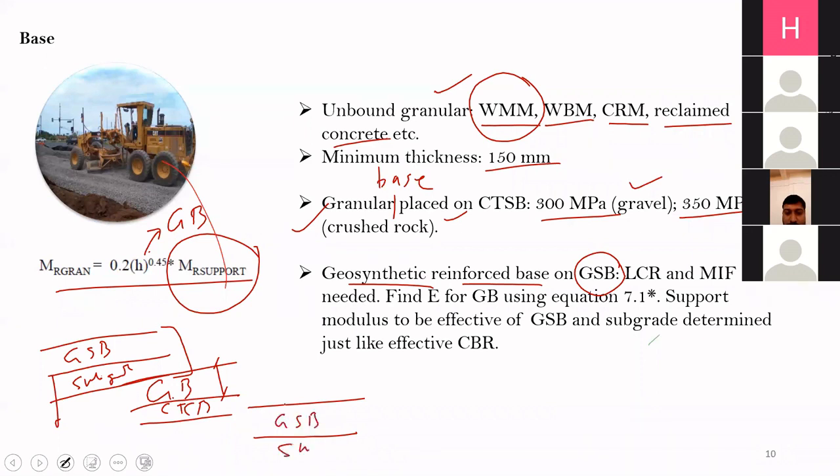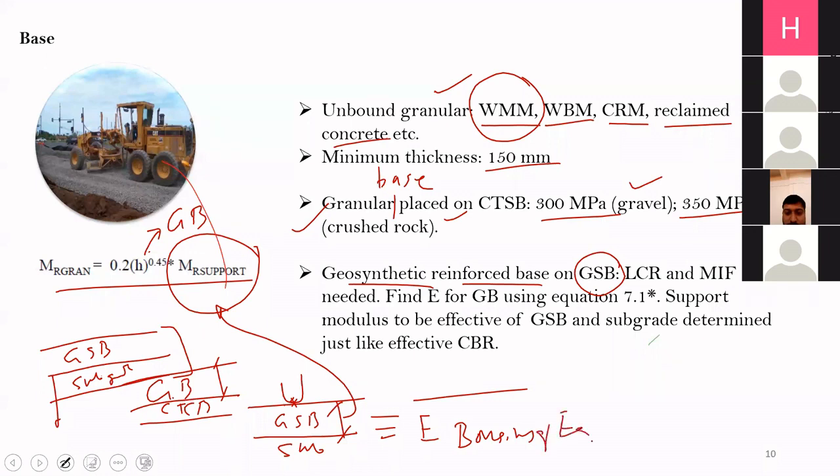You will put a single wheel load here. You will find the deflection here. And for this granular subbase, what is the modulus? This you can find out using this equation again. And then you will convert this layer into a single layer by using the Boussinesq equation. So in this way, you will find out the modulus of the granular subbase layer.